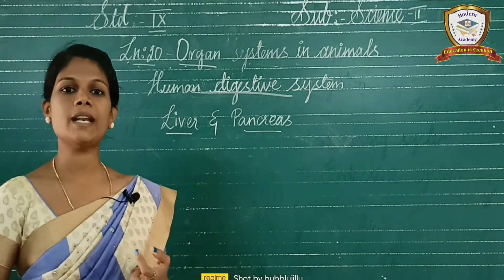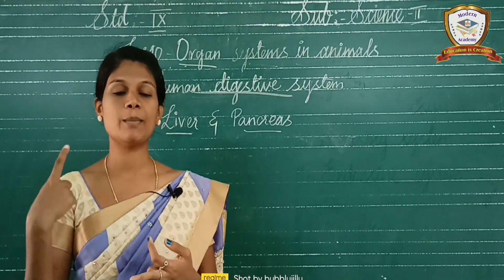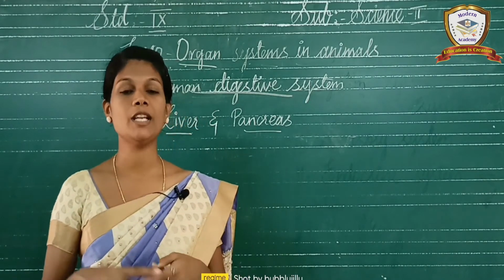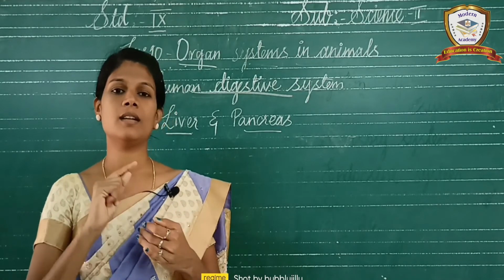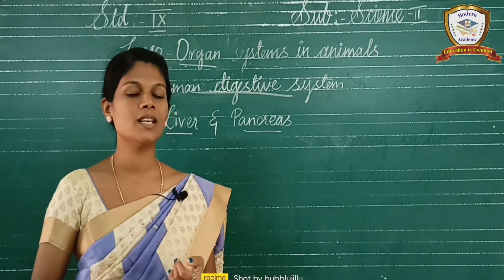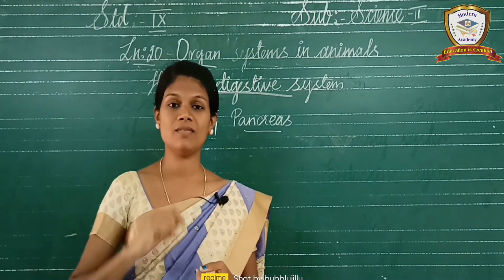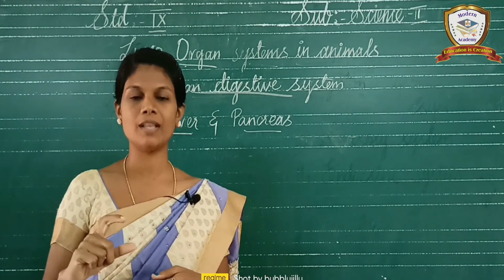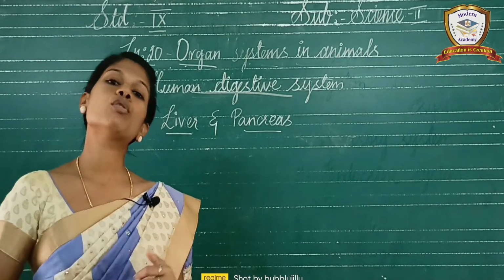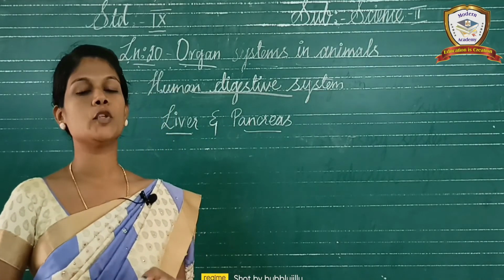Okay, what enzyme it secretes? Pancreatic juice. It is also one of the digestive enzymes. Okay, so the pancreatic enzyme is secreted by pancreas. And what are the hormones secreted? Insulin. That is a very important hormone and it is very familiar to us. The insulin, especially the diabetes patients, they have the injection with them always. That is insulin. That is a hormone. Okay. So the hormone is secreted by pancreas. And the glucagon is also one of the hormones that is secreted in the pancreas. That's why it is called dual gland.